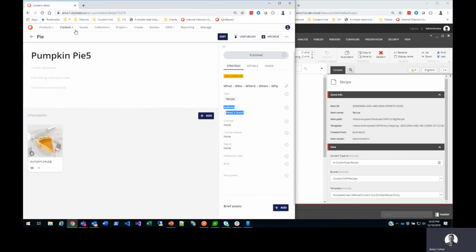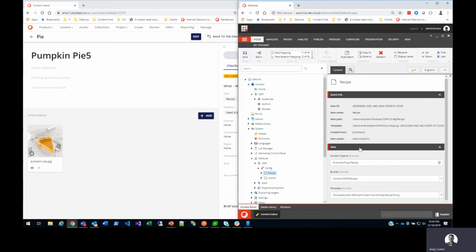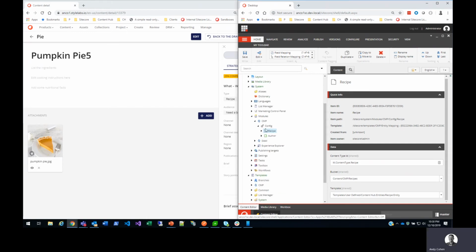So how all this fits together, right now I have this set to trigger on publish. So when I publish this, it's going to appear in the recipe bucket, and the authors should get synced into the authors. Before I go further, I want to talk about a couple other things that I did.